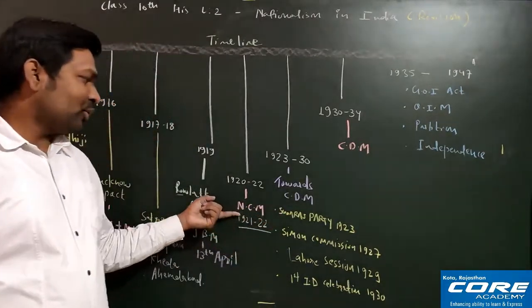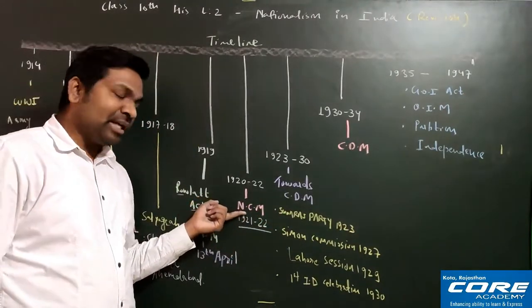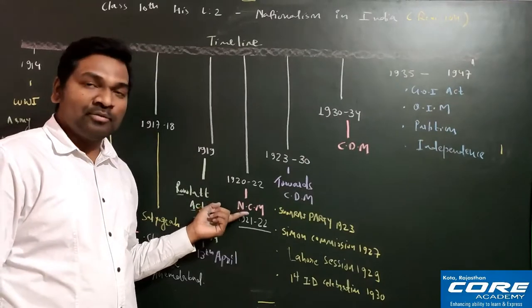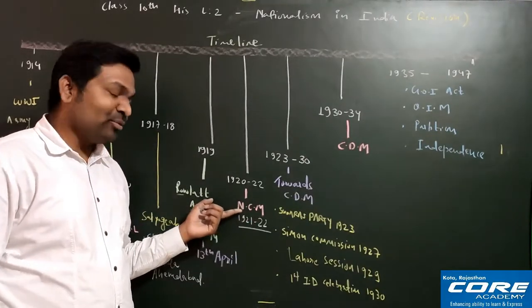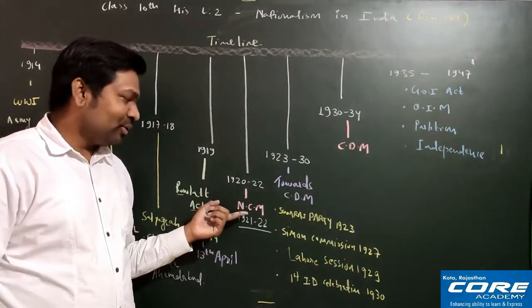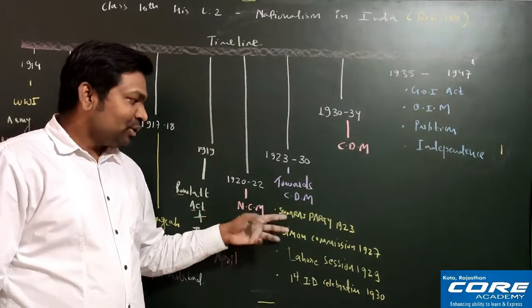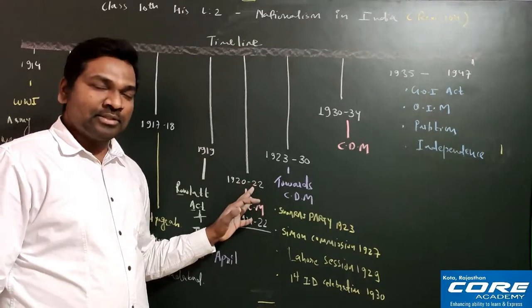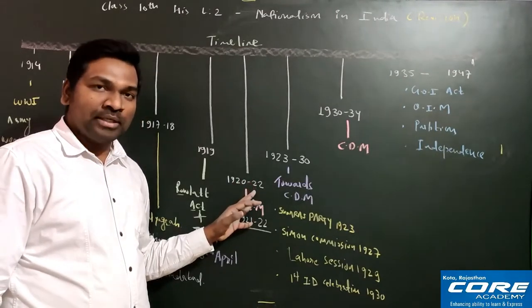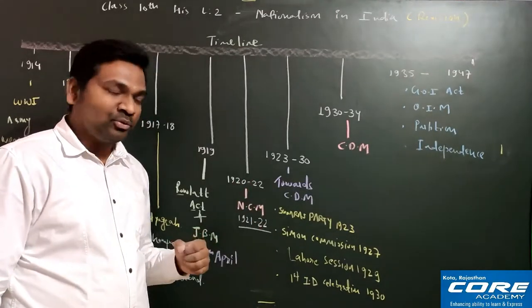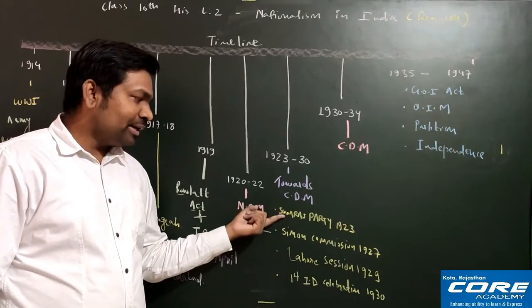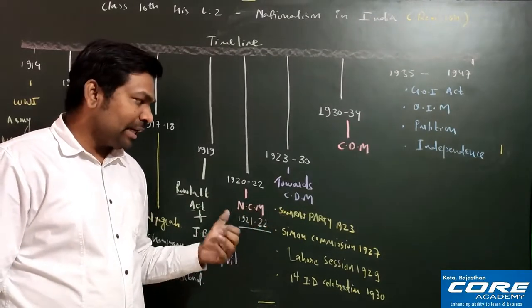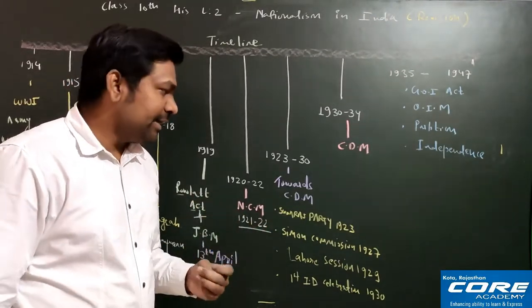When I was telling you about the non-cooperation movement, when people decided to boycott elections, some people were not happy to boycott elections. They wanted to continue to participate in elections. So after 1922, Gandhiji had been arrested and the non-cooperation movement had been stopped, they did not have anything to do. That is why they formed one political party, the Swaraj Party, and they started fighting in elections.